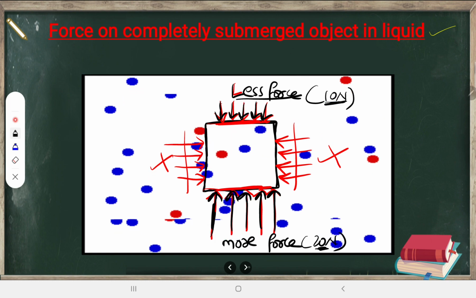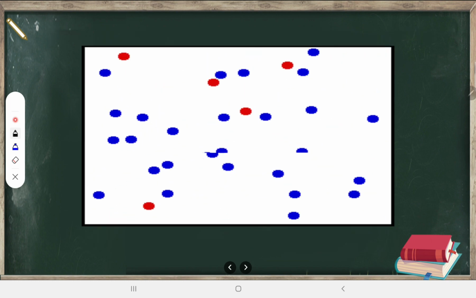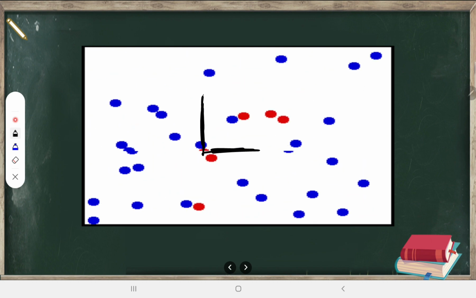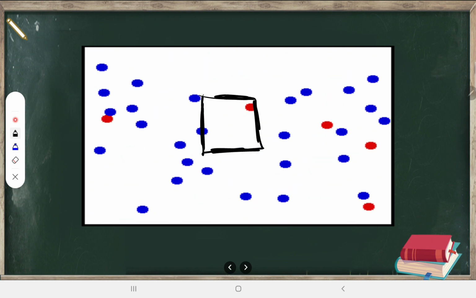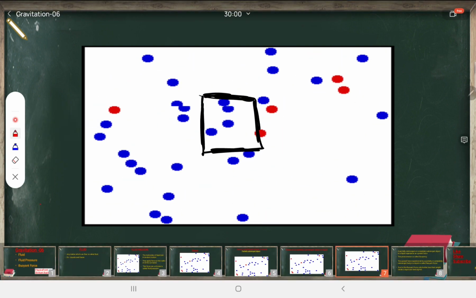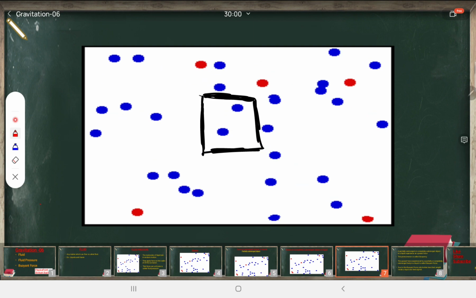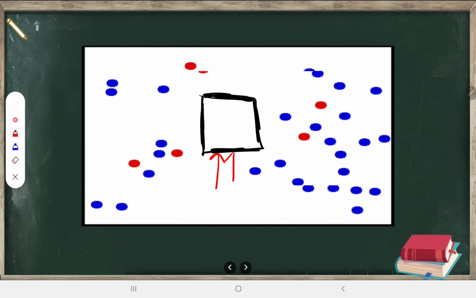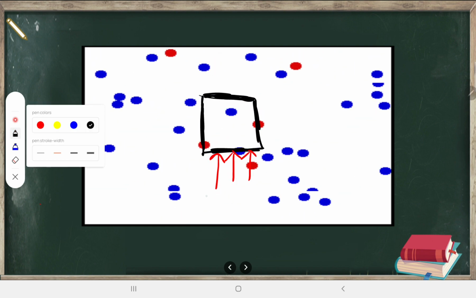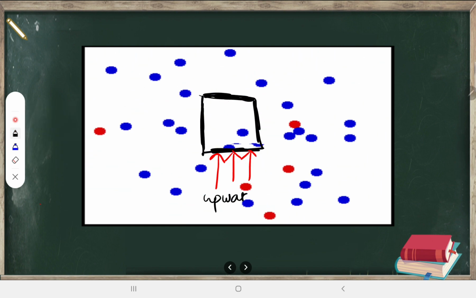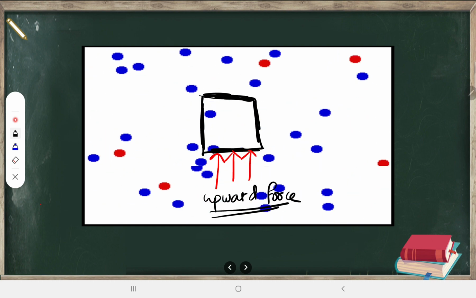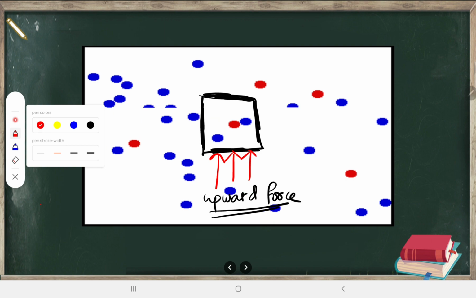To summarize this, I can write it in only one diagram. For example, this is the body. We can leave out the left force, the right force and the top force, and we can write just the force from the bottom. So it is going to experience one upward force. We will mention this as the upward force, and this upward force itself is known as what? Buoyant force. And we can write the free body diagram also.